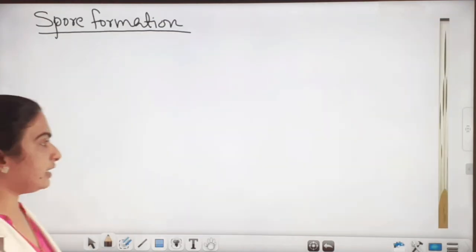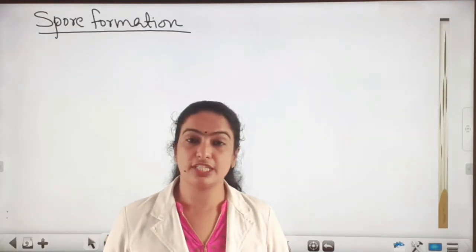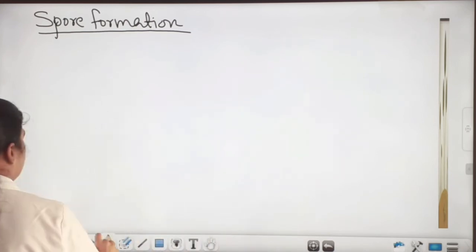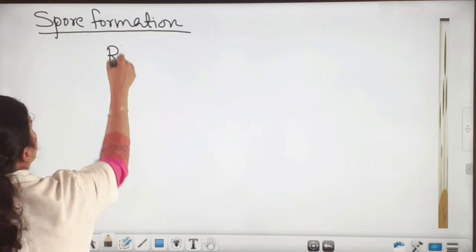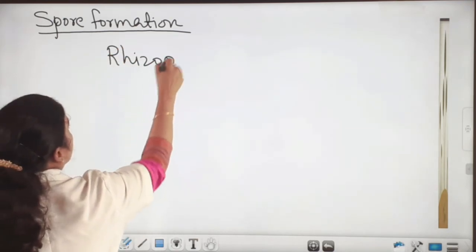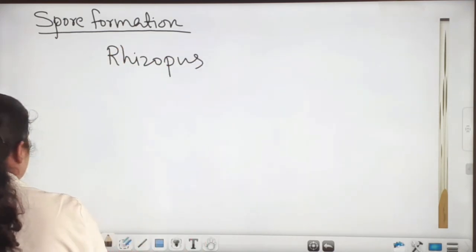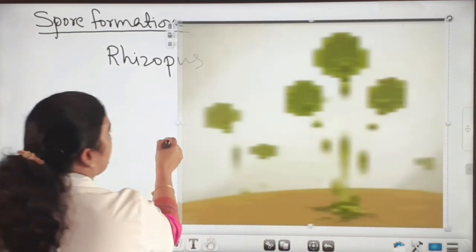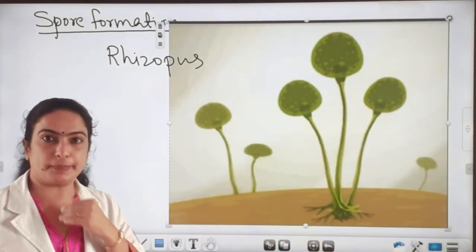Next we can see spore formation. See, spore formation is common in organisms like rhizopus. So rhizopus is a fungus. I'll show you the rhizopus. So this is rhizopus. Okay.